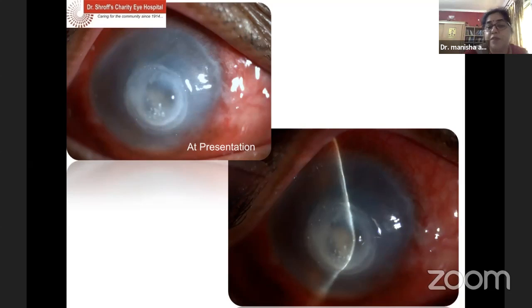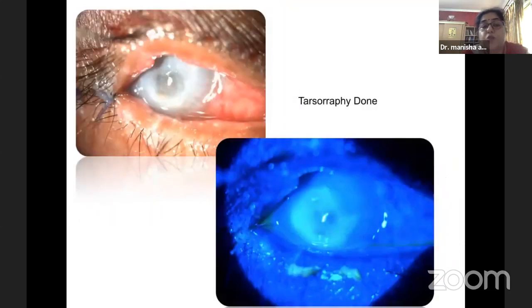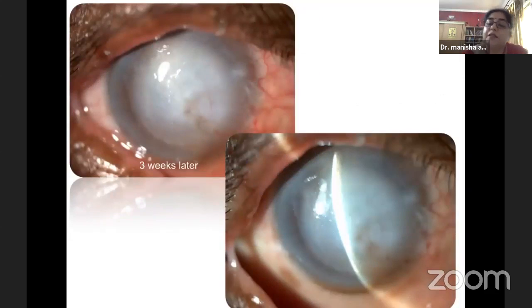Sometimes we have this presentation wherein we don't see a lot of infective infiltrate, but it's a melt which is happening with very severe thinning. The patient is already on antibiotics and the thinning continues. So we can go in for adjunct surgical maneuvers like tarsorrhaphy, which helps in preserving the surface. And this is the case 5 days after tarsorrhaphy. And finally, it heals after 3 to 4 weeks with proper medication and taking care of the surface as well.